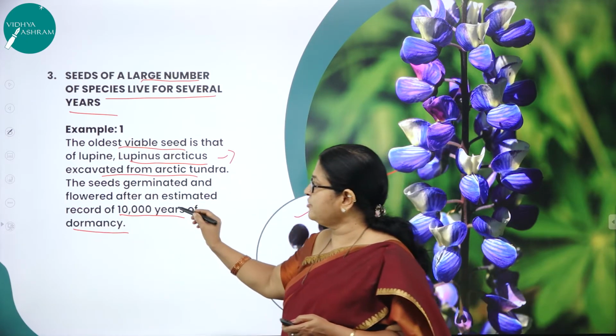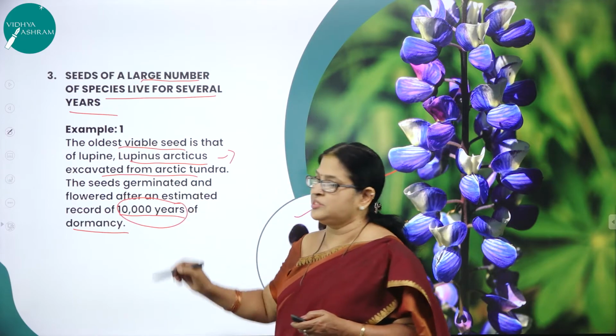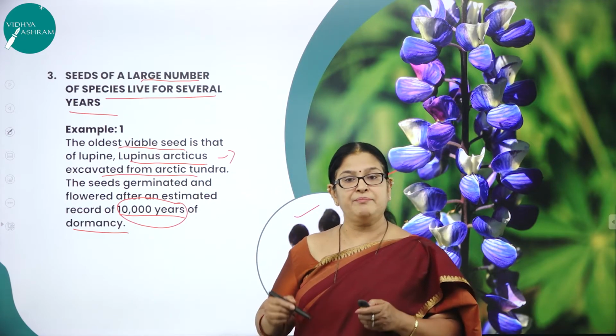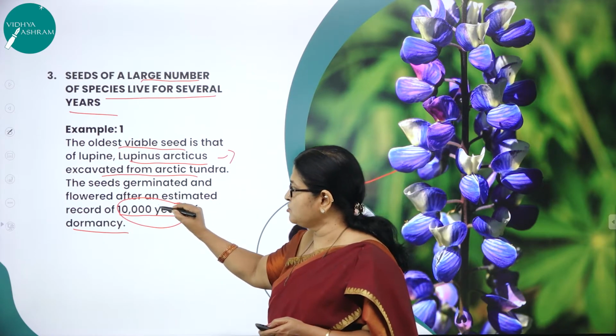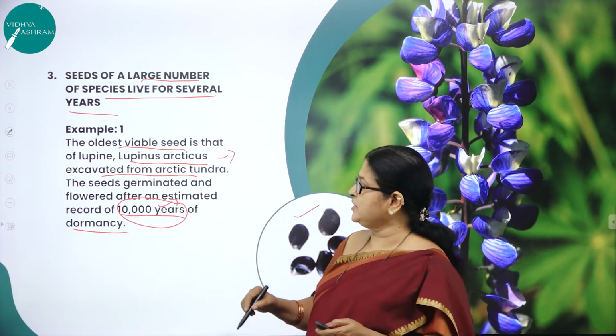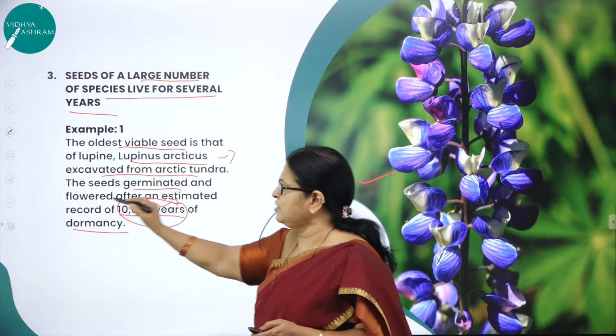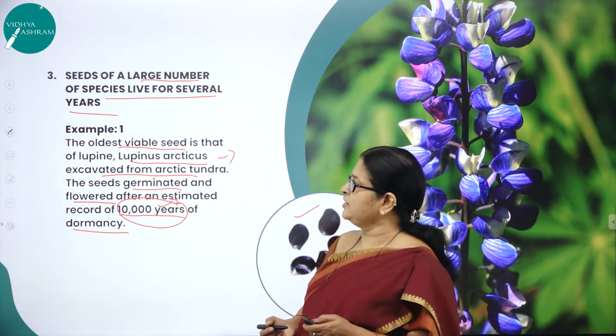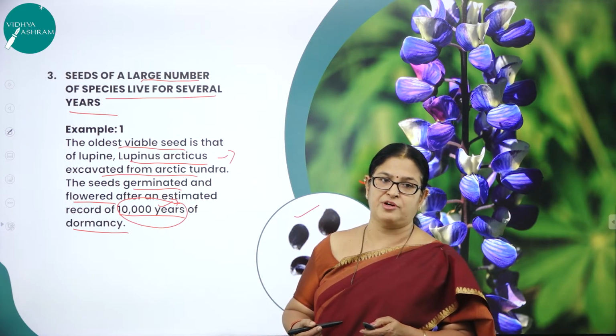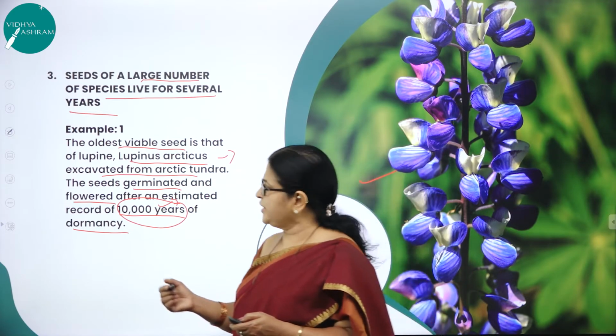See, they were dormant for how many years? For 10,000 years. That means what? They remained inactive, but they were alive for how many years? 10,000 years. So after 10,000 years, the seeds germinated and flowered. So what a beautiful plant this is, right? This is a classical example for viability of seed, right?